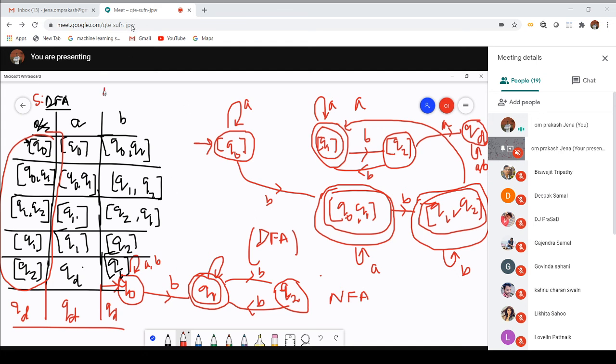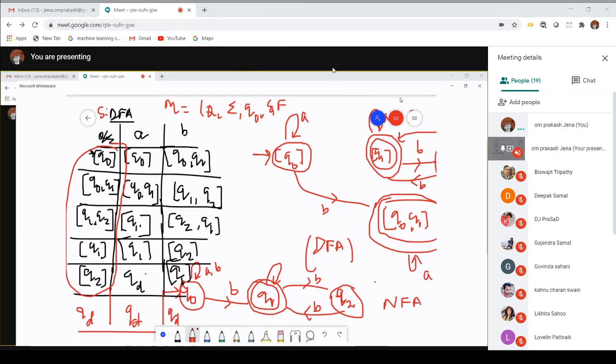And what is the machine for this one? If you define the machine, it has 5 parameters: Q, sigma, Q0 is the initial state, delta is the transition function, and F is the set of final states.